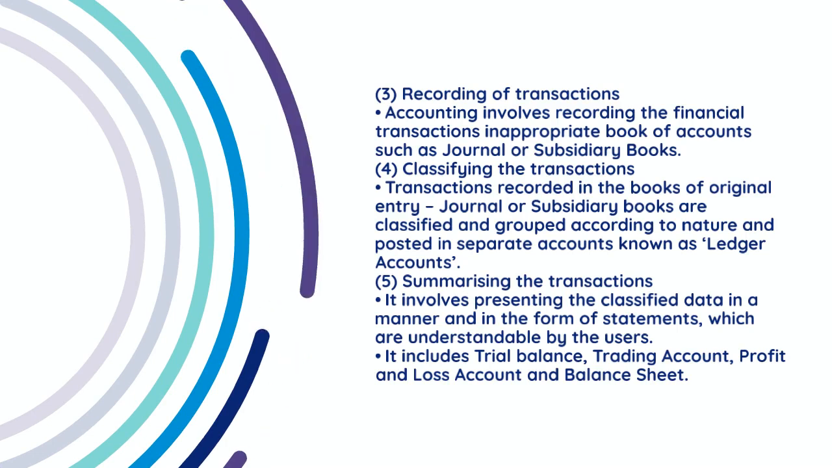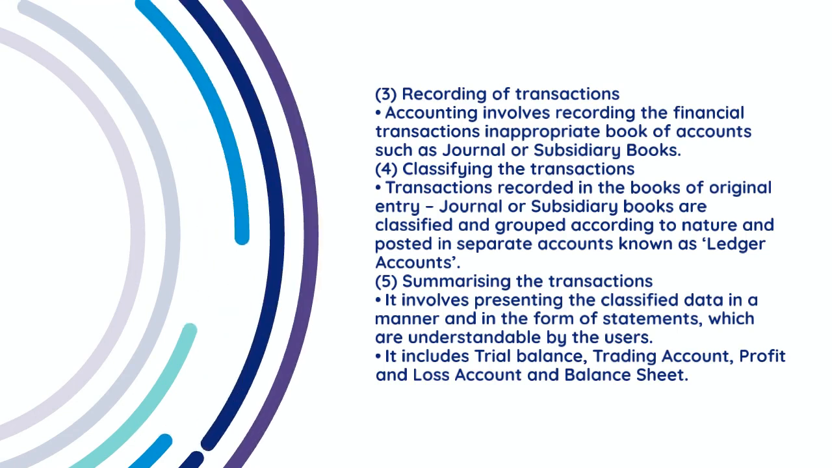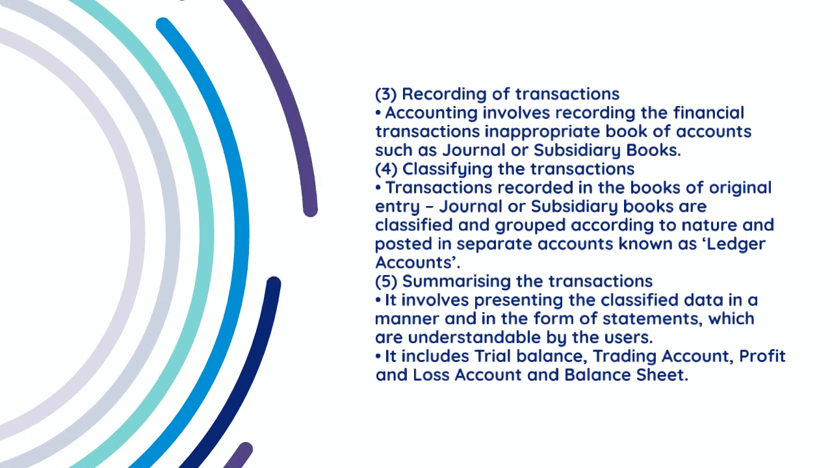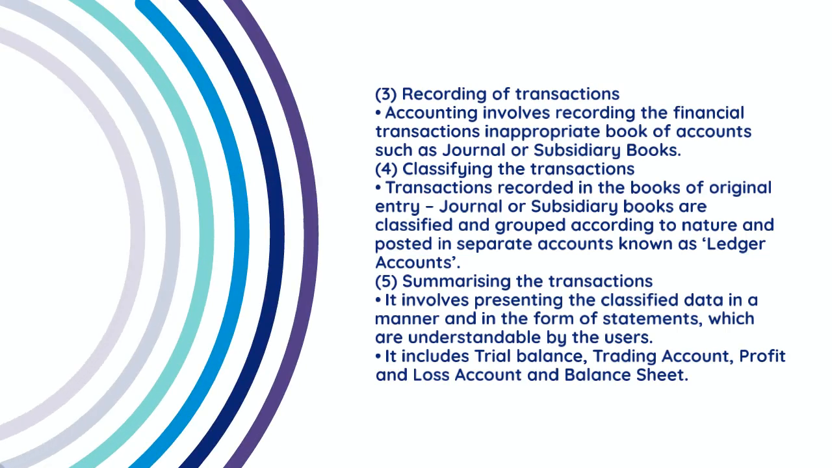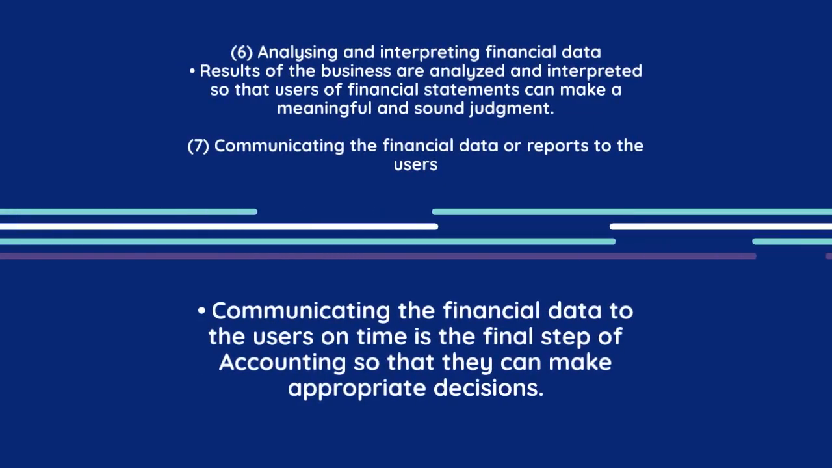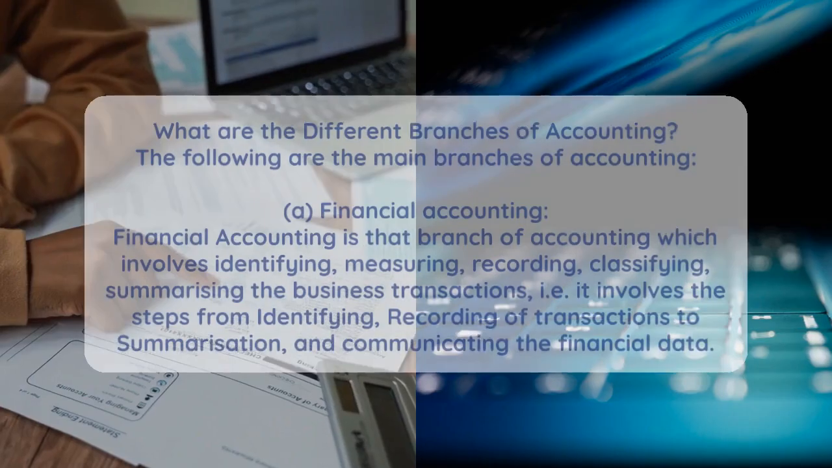5. Summarizing the transactions. It involves presenting the classified data in a manner and in the form of statements which are understandable by the users. It includes trial balance, trading account, profit and loss account and balance sheet. 6. Analyzing and interpreting financial data. Results of the business are analyzed and interpreted so that users of financial statements can make a meaningful and sound judgment. 7. Communicating the financial data or reports to the users. Communicating the financial data to the users on time is the final step of accounting so that they can make use of accounting. The following are the main branches of accounting. A.